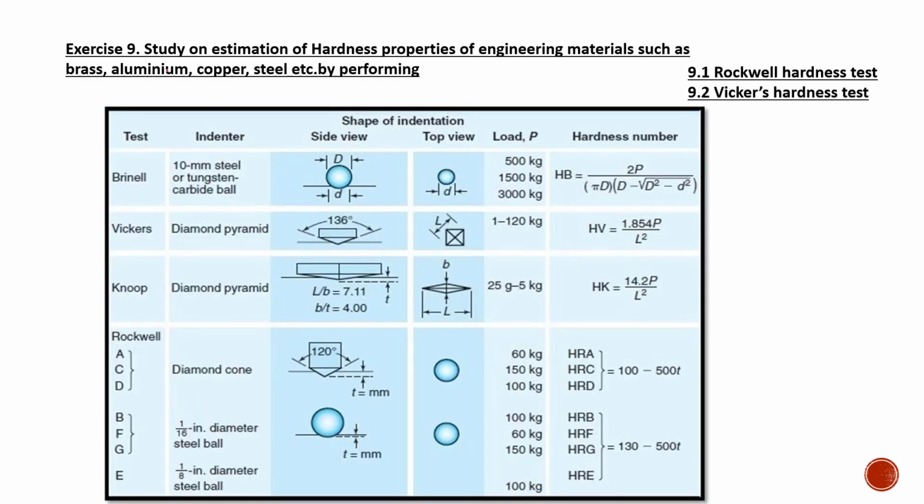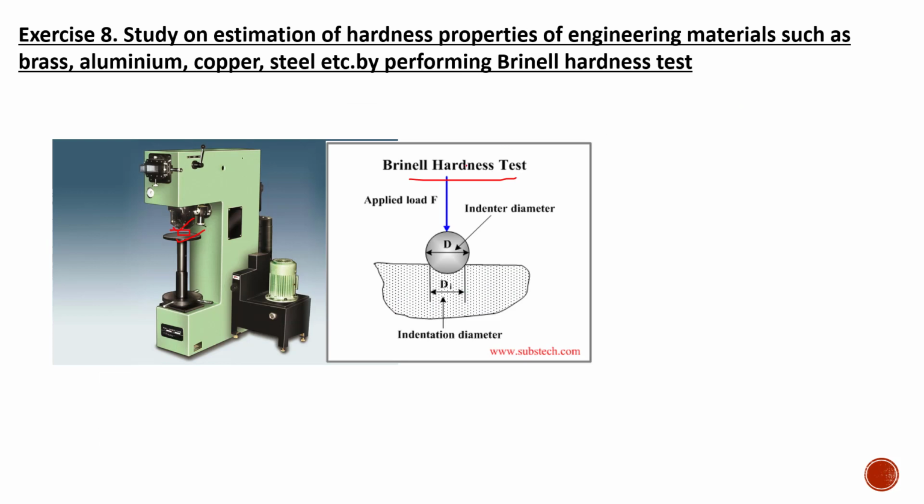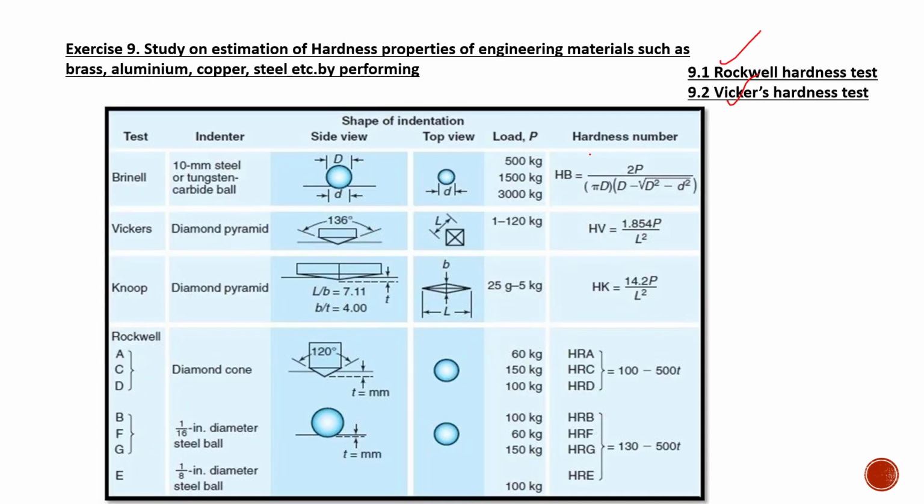Similarly, test 9 is on the estimation of hardness properties by performing the Rockwell test as well as the Vickers hardness test. So now you have three methods. One is the Brinell test, second one is the Rockwell test, and the Vickers test. In all these tests, the variation is on the attachments.